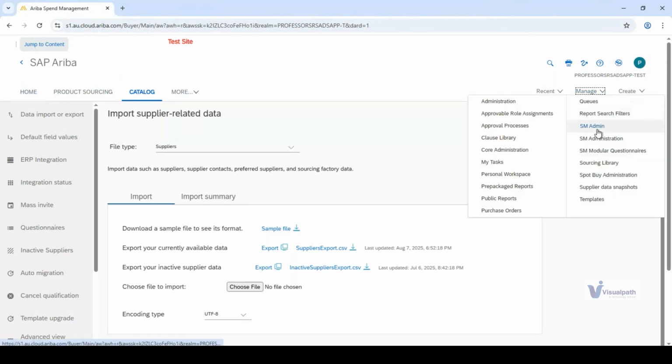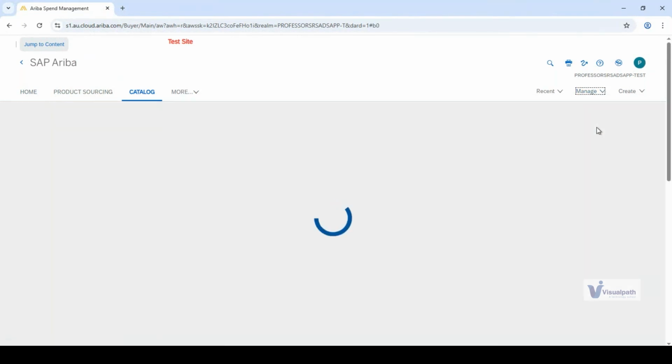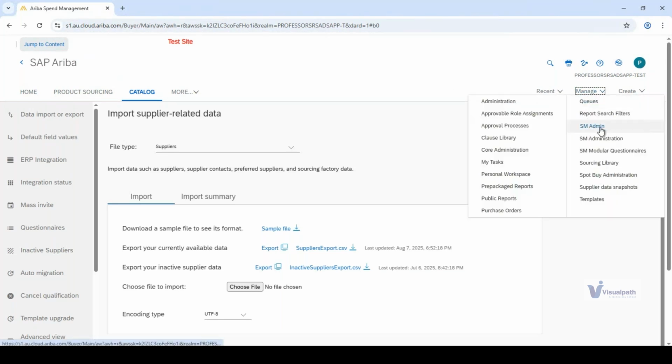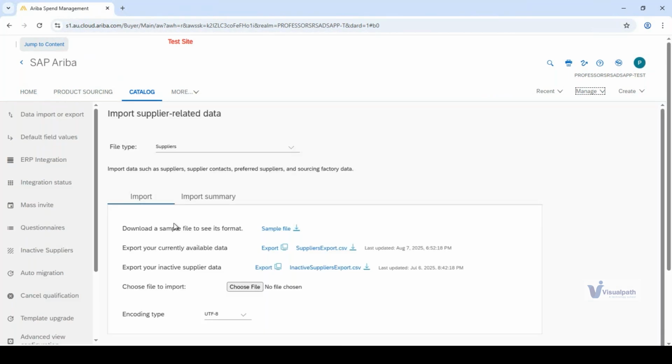Manage, SM admin, upstream part, SLP. So please note down on your notepad how you go to the SLP segment, which is from manage. You quickly click on SM admin. SM means supplier management. Okay. Now manage SM admin and it becomes the SLP part.